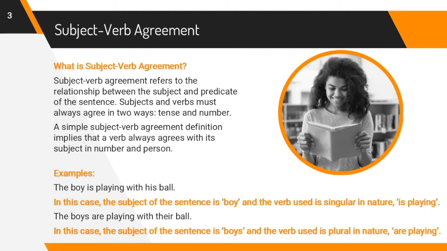First example, the boy is playing with his ball. In this case, the subject of the sentence is boy and the verb used is singular in nature, is playing. Second example, the boys are playing with their ball. In this case, the subject of the sentence is boys and the verb used is plural in nature, are playing.